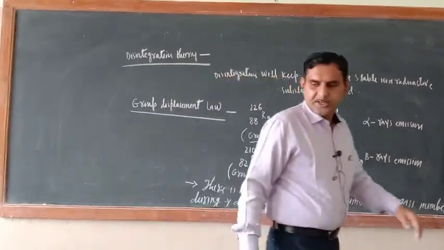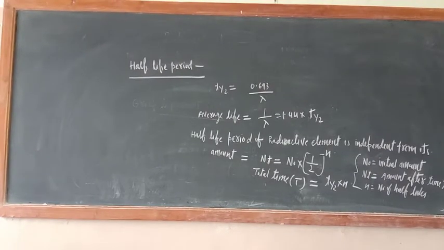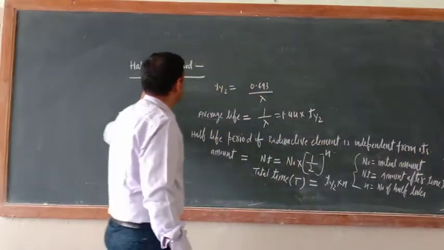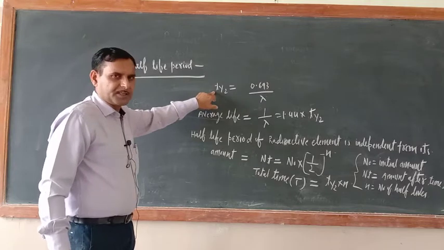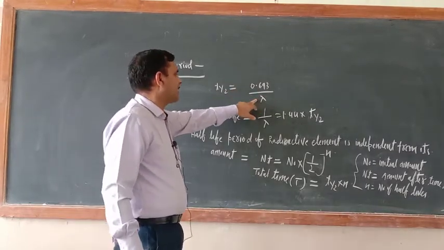Another thing is nuclear fusion, nuclear fission, nuclear reactors. So dear cadets, just like a normal substance, here also for the radioactive substance a half-life period is there. That is represented by T half, and T half equals 0.693 divided by lambda.